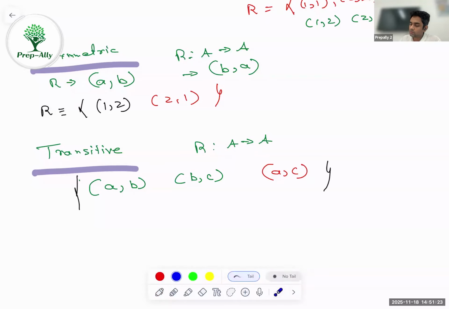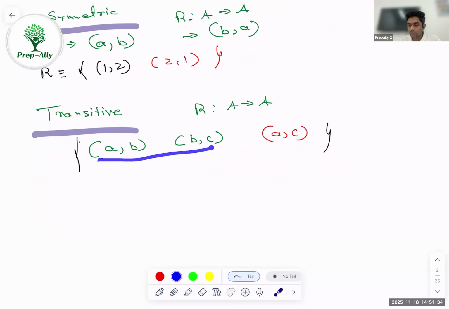So the thing is, if these two exist, then this should exist. It's not that we need every possibility like that. But if these two are there, then this should be there. So it's like a transition. I'm transiting from A to B, then B to C, so I should have A to C. So that's transitive relations.